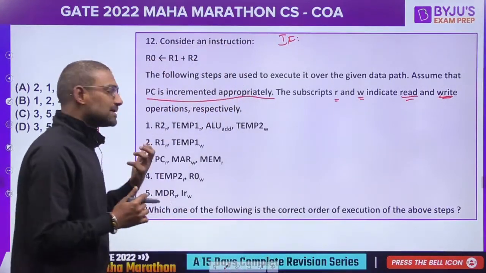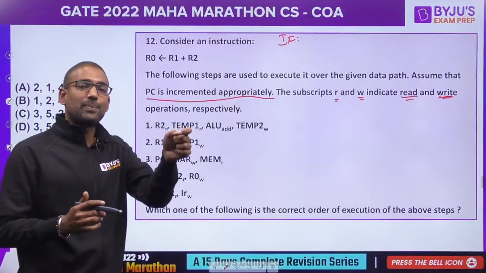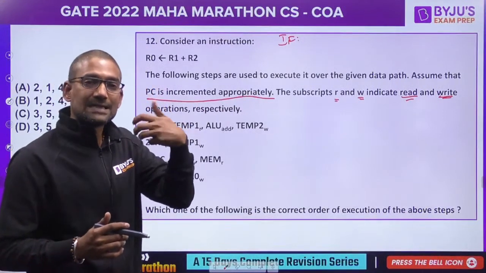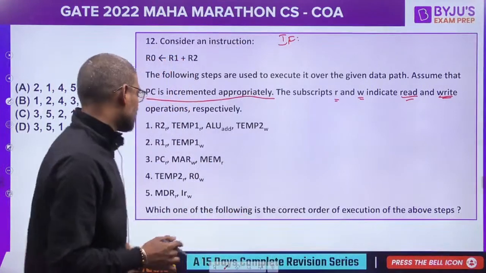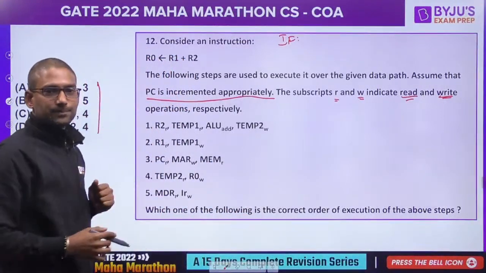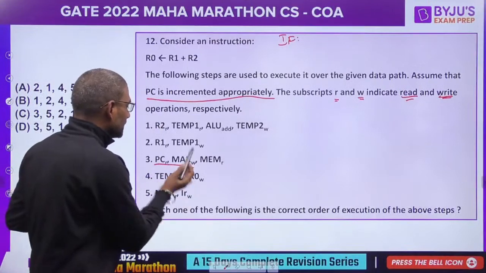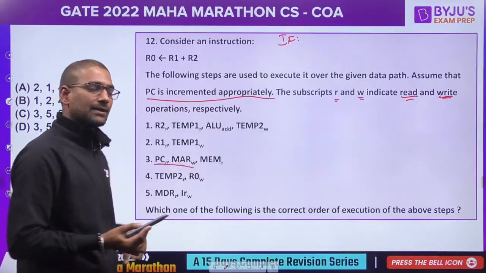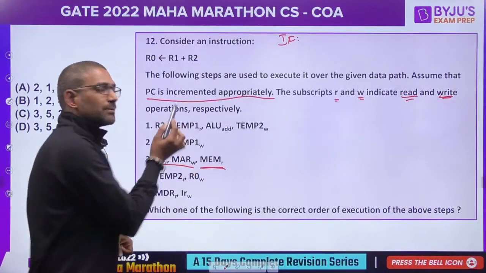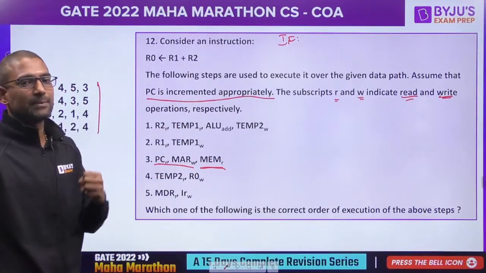So from PC first you should copy the address of the next instruction to be executed to the address register. So where do you find that? Obviously here. So PC read and write in the address register, from that address read from memory.